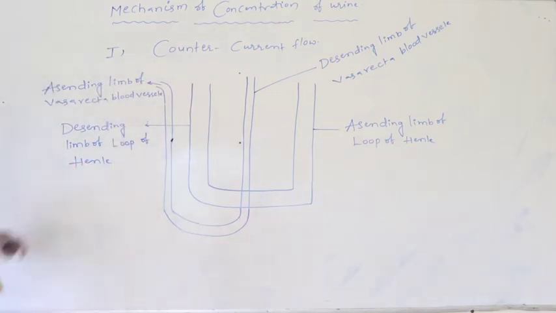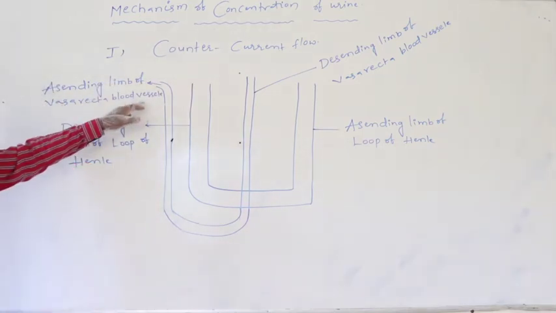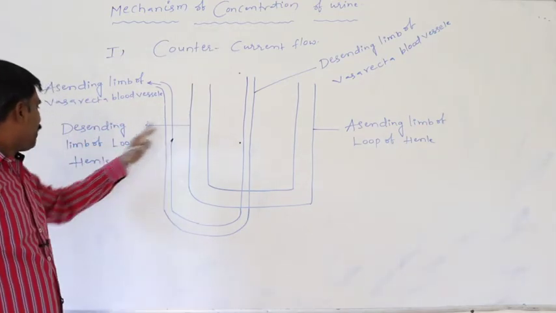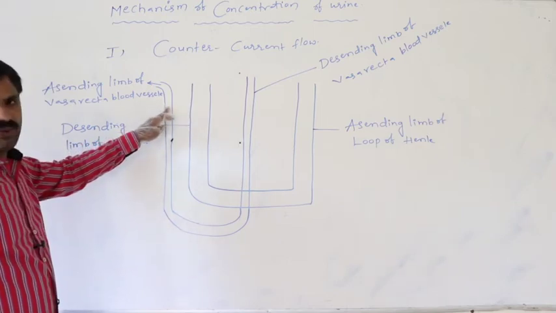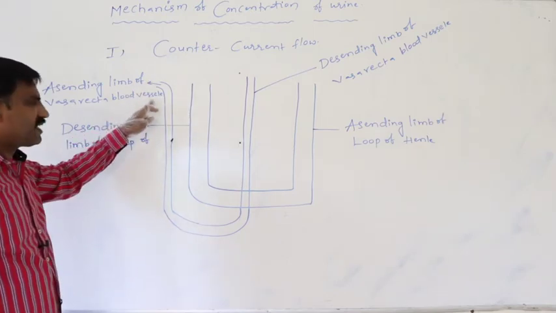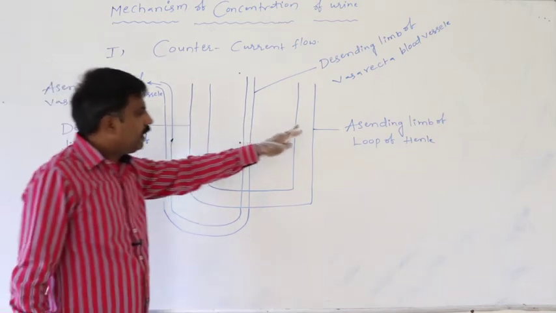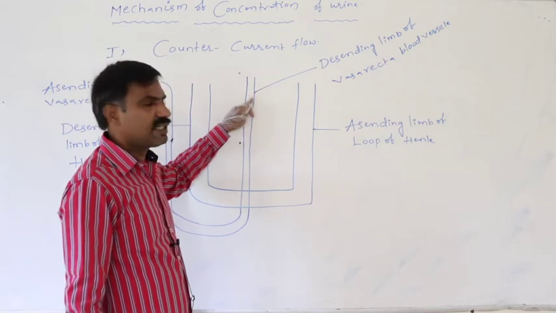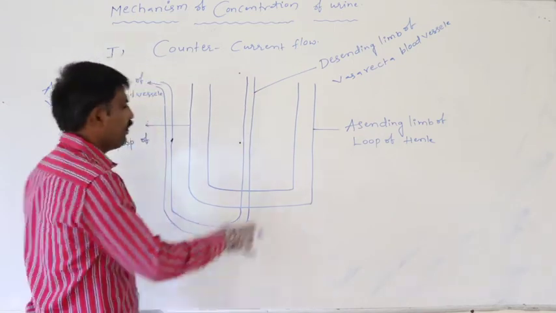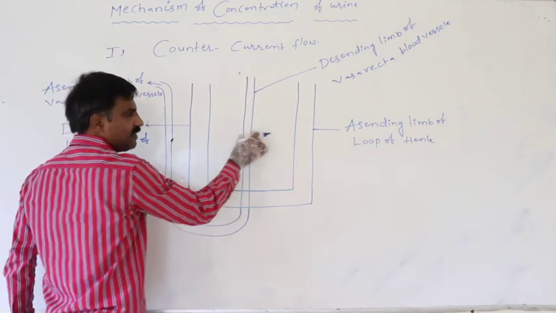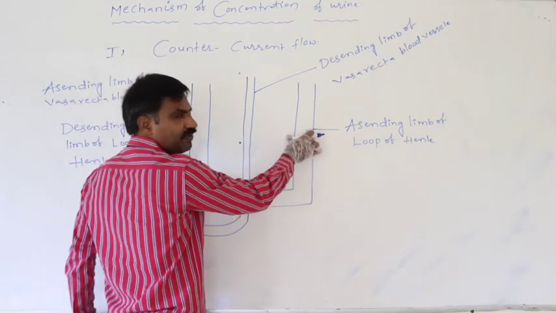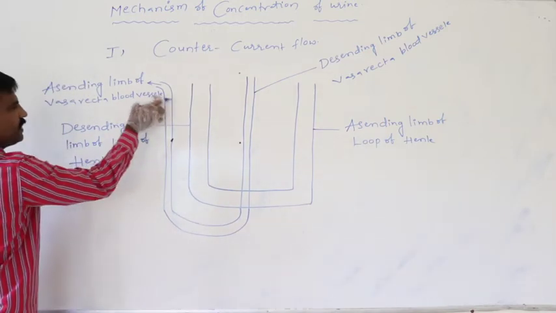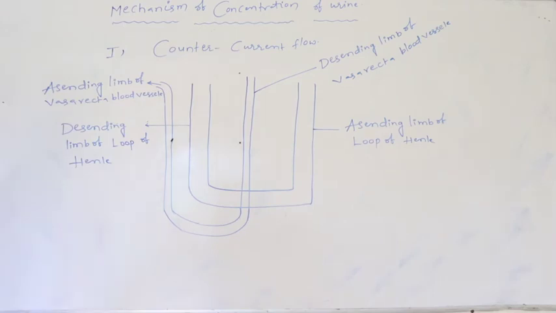This is the ascending limb of the vasa recta blood vessel. Means descending limb of the loop of Henle is very close to ascending limb of the vasa recta blood vessel. Ascending limb of the loop of Henle is very close to descending limb of the vasa recta blood vessel. Definitely this is the descending limb of vasa recta blood vessel. This is the ascending limb of the loop of Henle. This is the descending limb of the loop of Henle. This is the ascending limb of the vasa recta blood vessel.